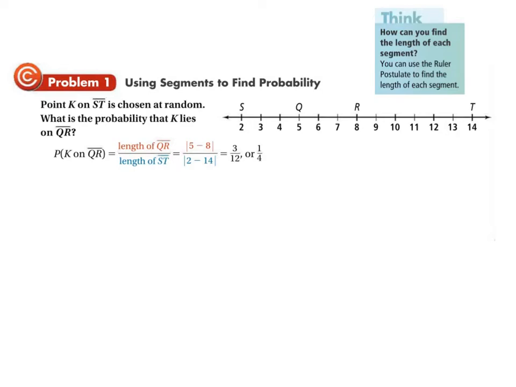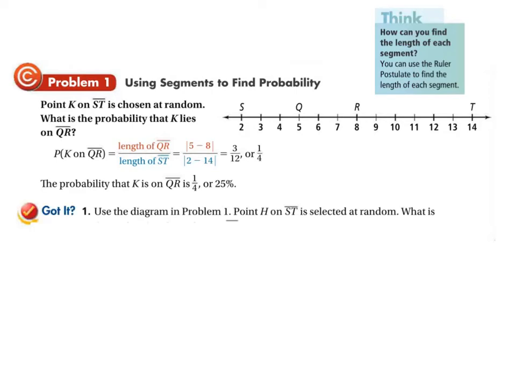Length of QR, 5 minus 8, absolute value of it is 3. Length of ST, the whole thing, 2 minus 14, absolute value of that is 12, and that simplifies to 1/4. So we can say that the probability that K is on QR, when K is the random point that we picked between S and T, there's a 25% chance of that.